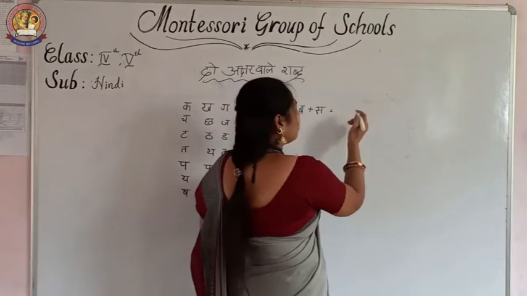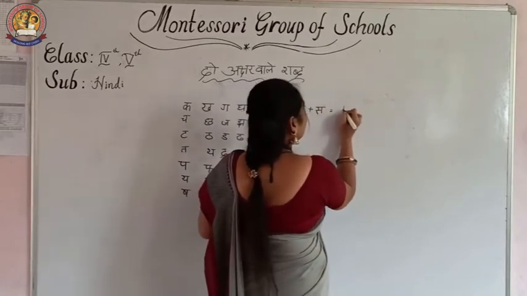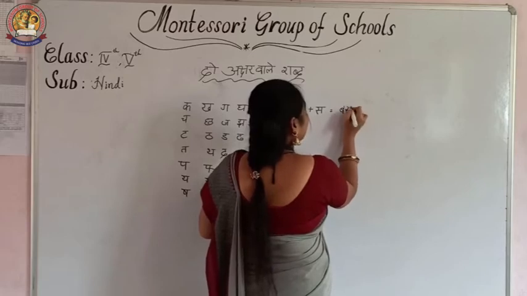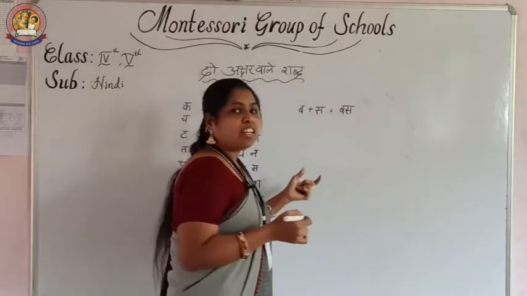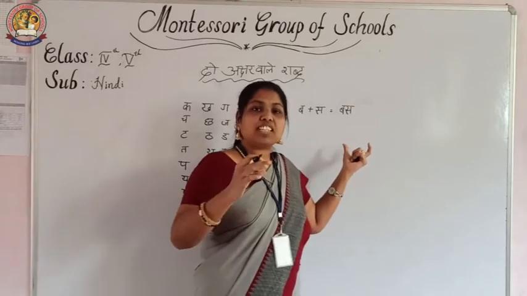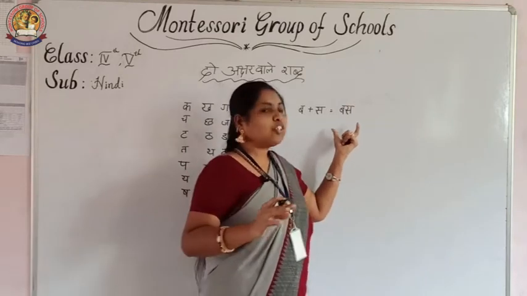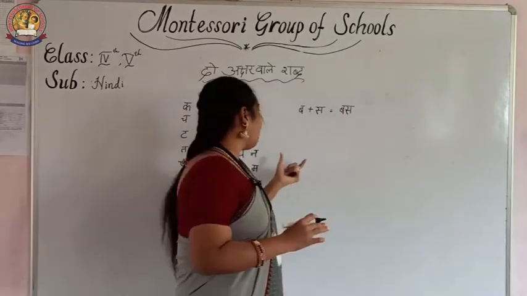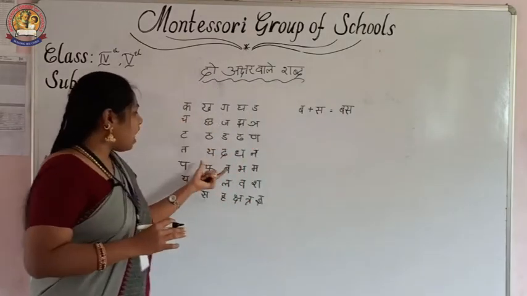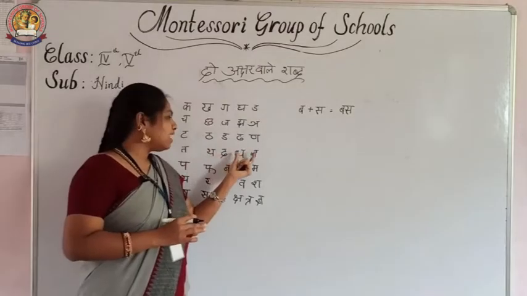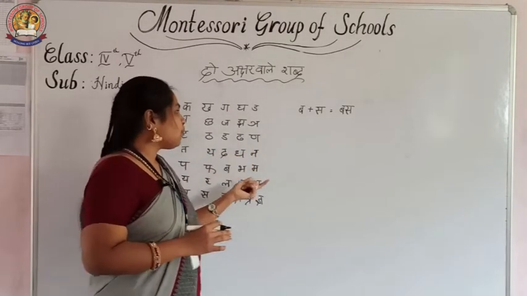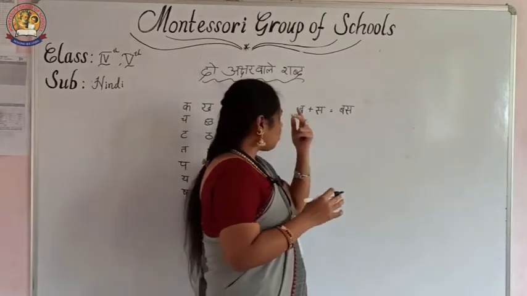While writing the word, there is no need for the header. Only the letters you have to write. First letter Ba and Sa. While writing Hindi words, the first letter should be written, then do not give the header on top. Why? Because some letters have a full header and some letters do not have a full header. That's why. Understand children? Then now Ba, Sa, bus.